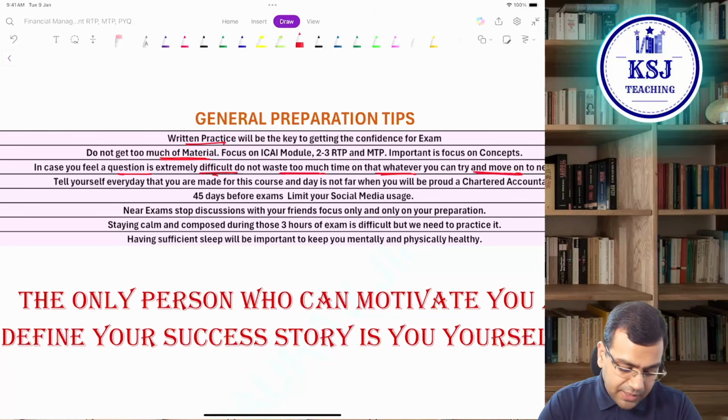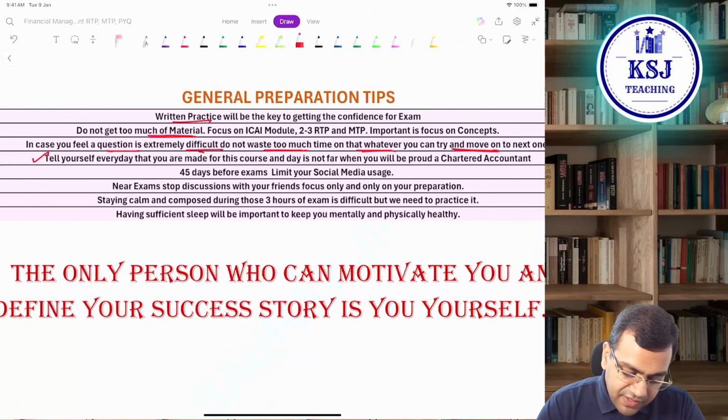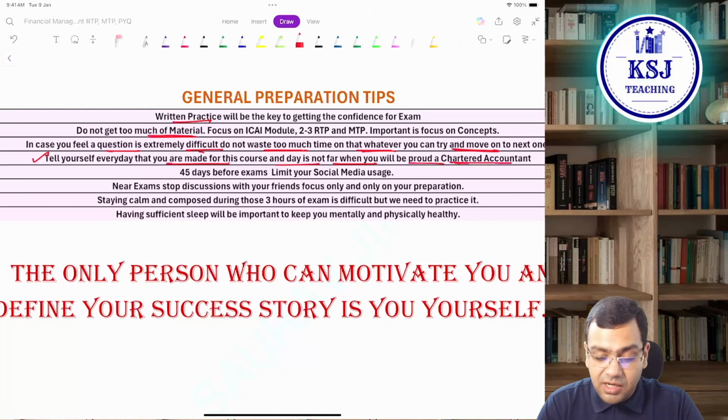Very important, right? Tell yourself every day that you are made for this course, and the day is not far when you will be a proud chartered accountant. Now, this is something we call manifestation, the dream that you have seen. Please do not give up on that dream. Those two words literally mean a lot, and do not give up on this dream, right?